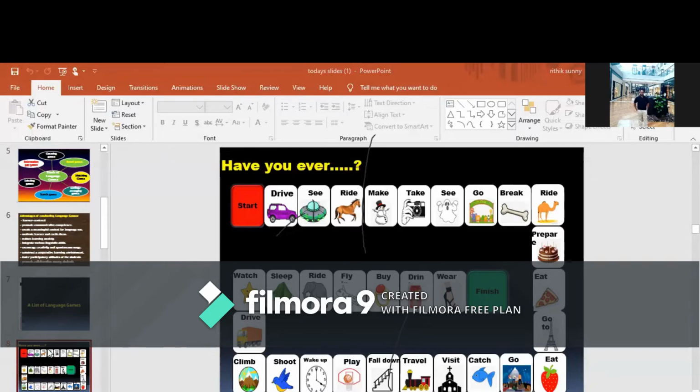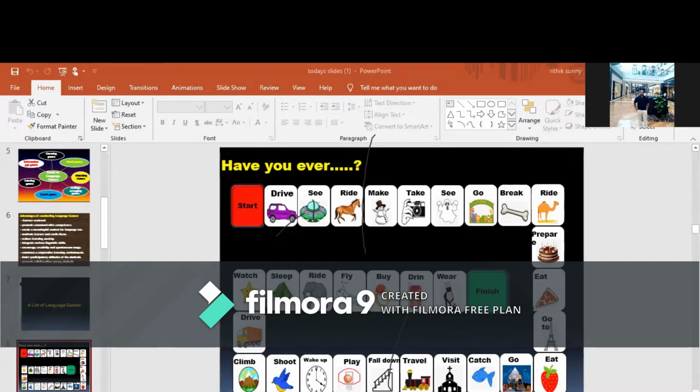If you look at this particular slide, it is a dice game. With the help of the dice, the students select one particular picture and frame a question beginning with Have you ever? Here a start button is there, and one verb is written, drive, and under that a picture of a car. If a student gets one number with the help of the dice, the student needs to frame a sentence with drive a car. Here, Have you ever should be integrated with that, and the question becomes, Have you ever driven a car?